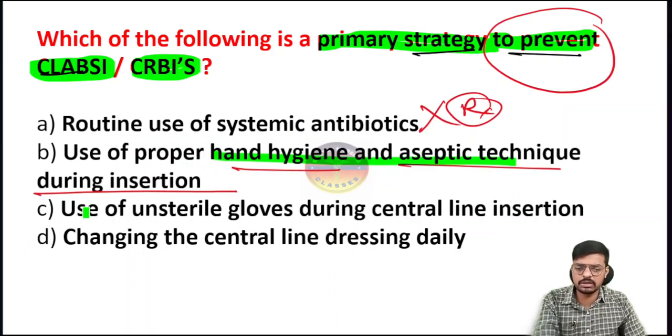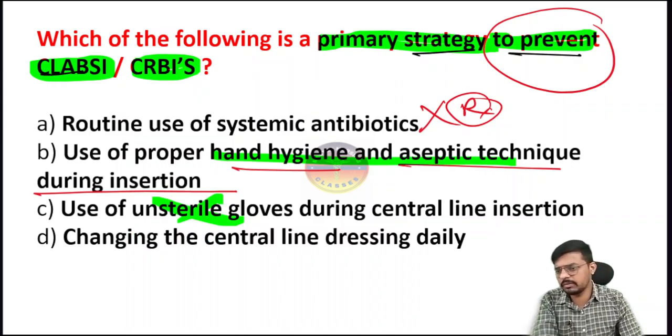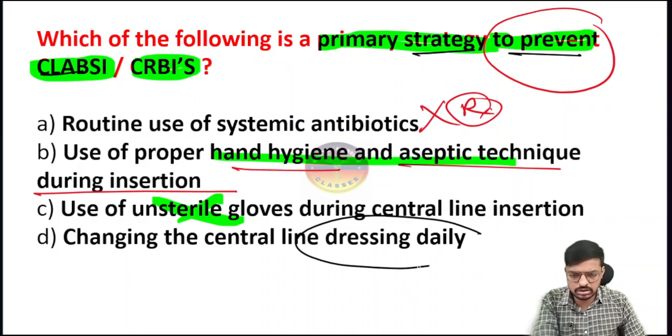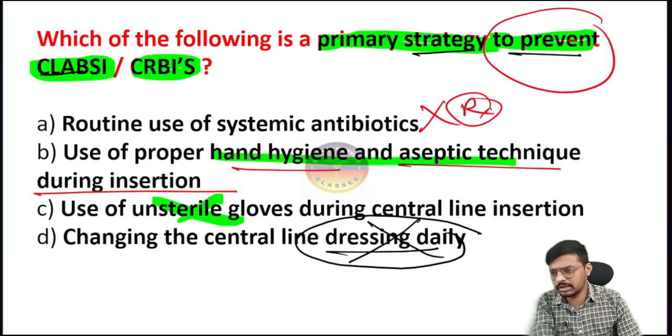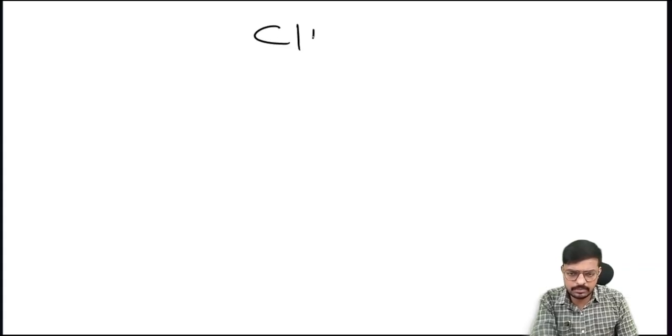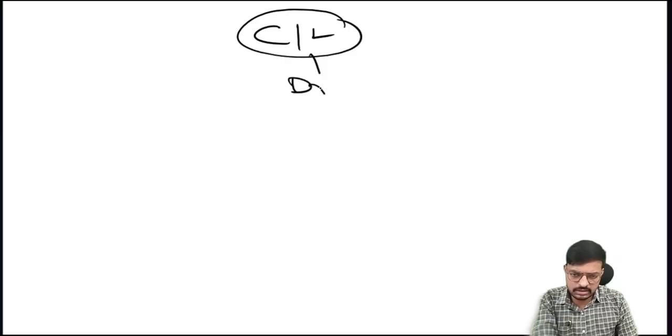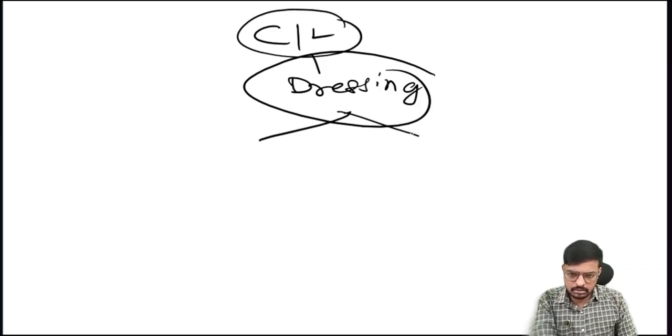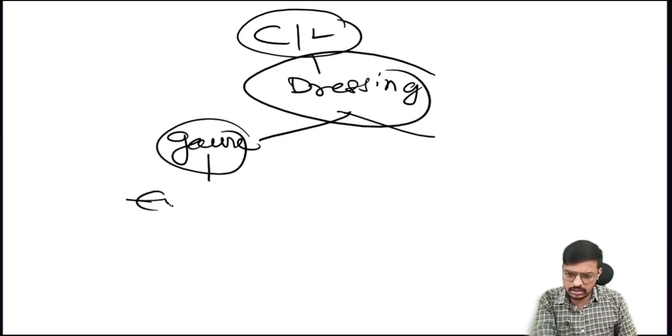Then the next option, use unsterile gloves. It's not correct. And then option D, use a central line dressing daily. There is no need of central line dressing daily. So the question will come on this one, it's not required daily. Let me tell the correct answer for you all here. On the central line, you have dressings, and when do you change them? If the patient has a gauze dressing, every second day.